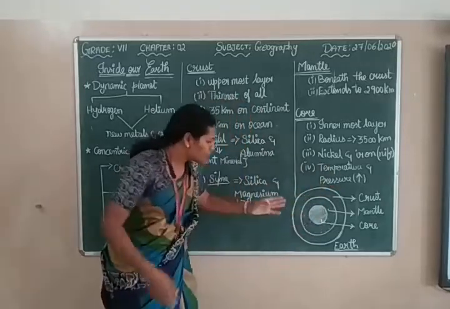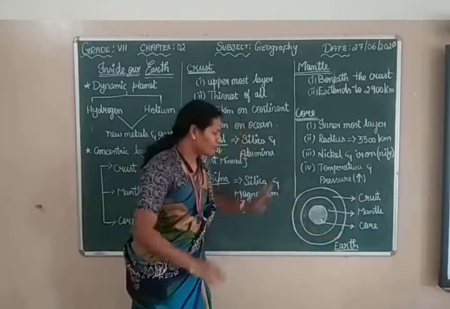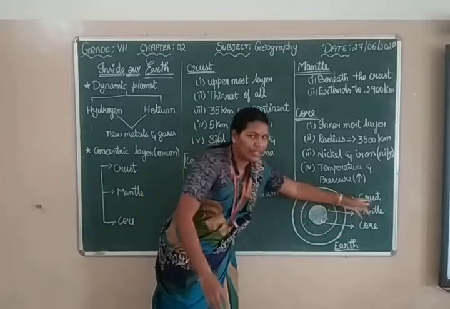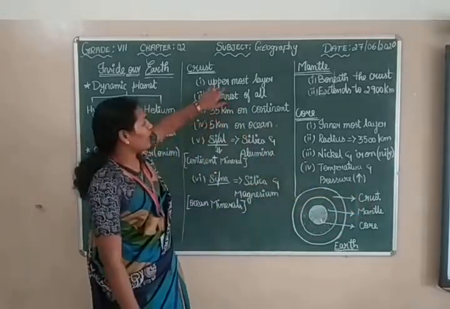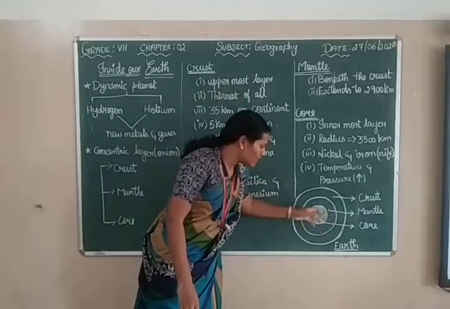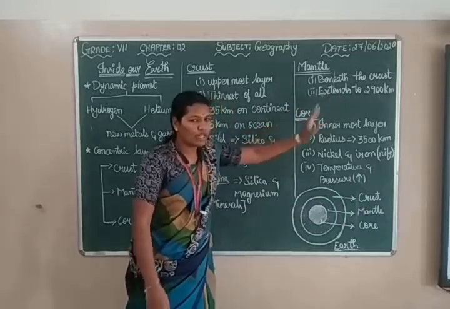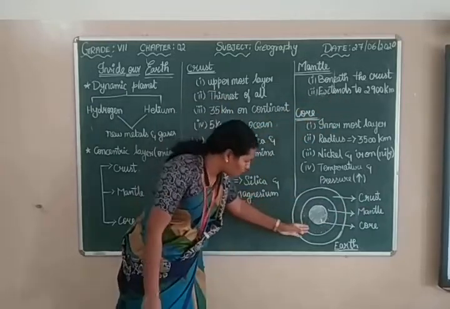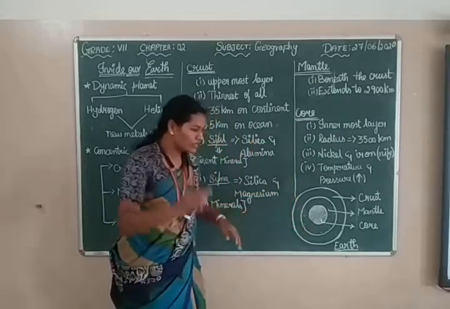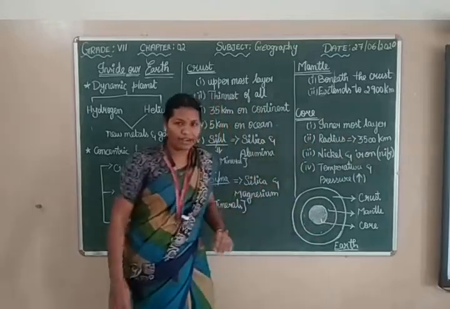Right. See children, this is a picture of the earth. What are the three layers of the earth? The first layer is the crust. It is the thinnest and the uppermost layer of the earth. Next is the mantle. The mantle extends 2,900 kilometers and is the largest layer. And the third one is the core. See, the radius is about 3,500 kilometers.